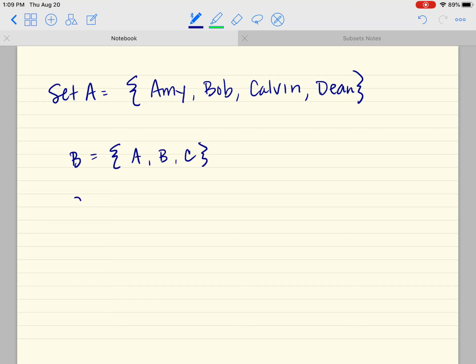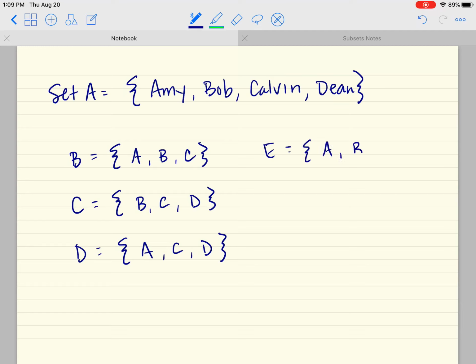Or maybe we take another subset and we say this new group of friends is going to be Bob and Calvin and Dean. Or maybe we want another subset, maybe it's Amy and Calvin and Dean. Right? Or maybe we have another subset that's just Amy and Bob.